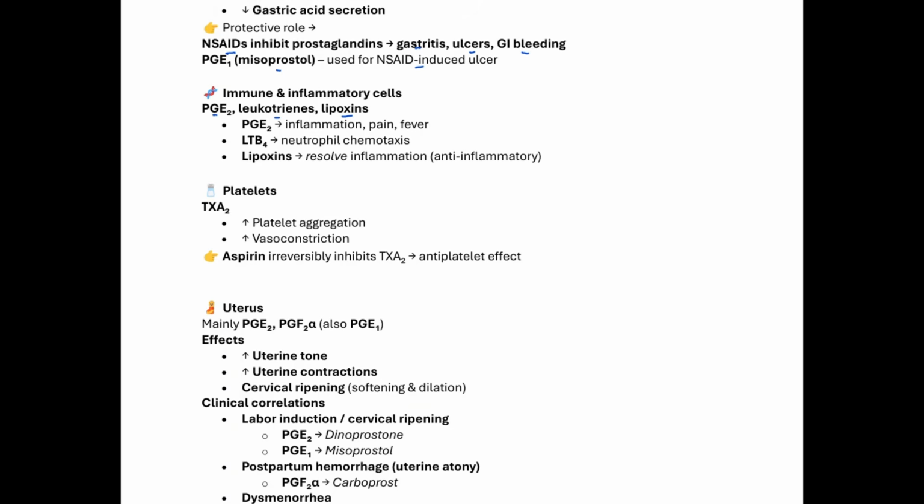Also, on the platelet, we have thromboxane A2, which could increase platelet aggregation and cause vasoconstriction. And that's why we use aspirin to decrease the thromboxane A2 as an antiplatelet effect. And which chemical mediator's function is opposite to thromboxane A2 that we saw earlier? Very good. Prostacyclin, because prostacyclin will decrease platelet aggregation, and it's going to cause vasodilation.